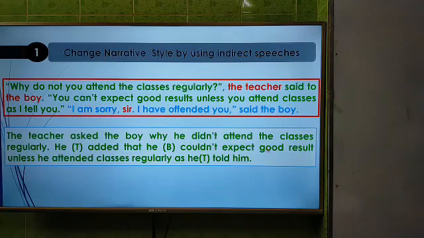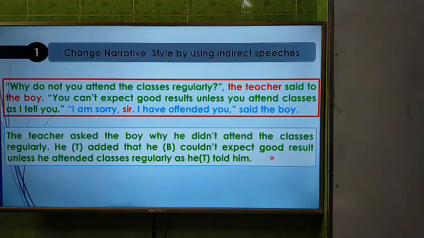Couldn't expect good results unless, here the subject you is second person, it will be changed according to the object, so it will be he. And you attend, this is in present indefinite, it will be past indefinite. He attended classes regularly as, here the sentence I tell you is in present indefinite, so it will be past indefinite. So as he, the first form of tell is told, and you, here second person, it will be changed according to the object, so it will be him.